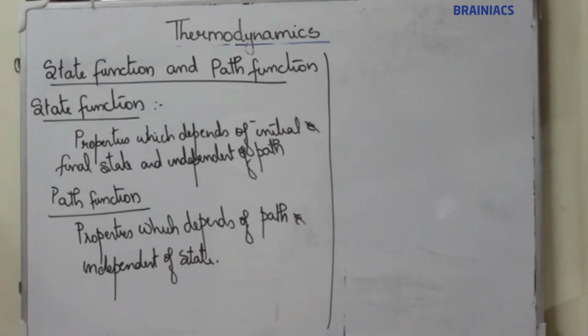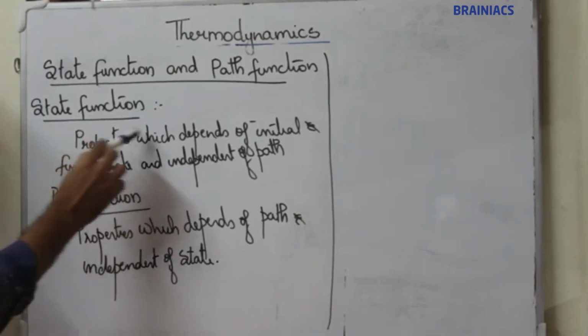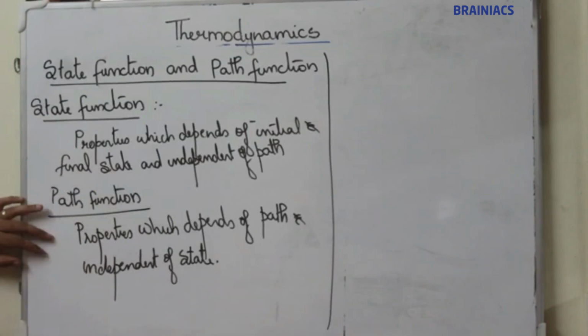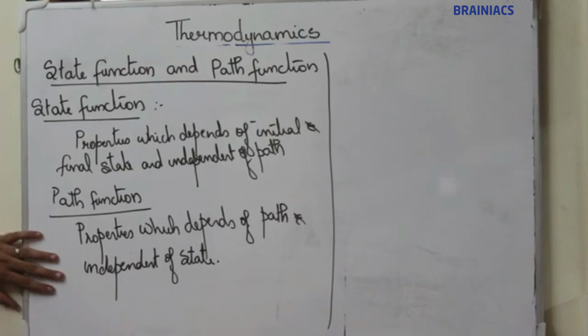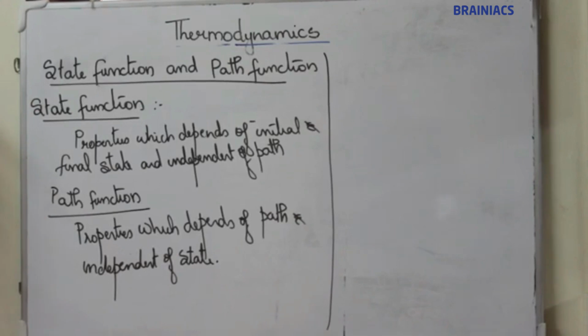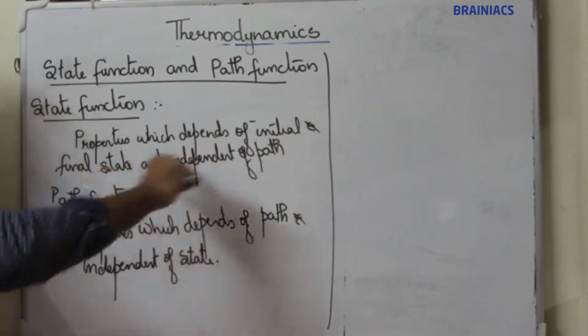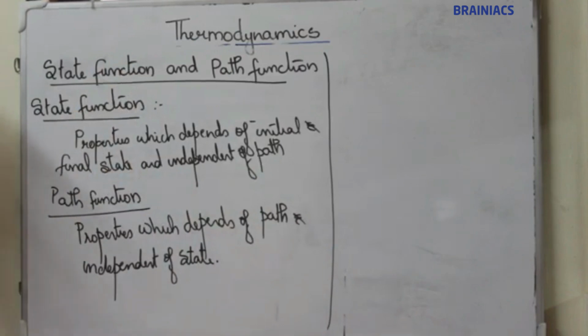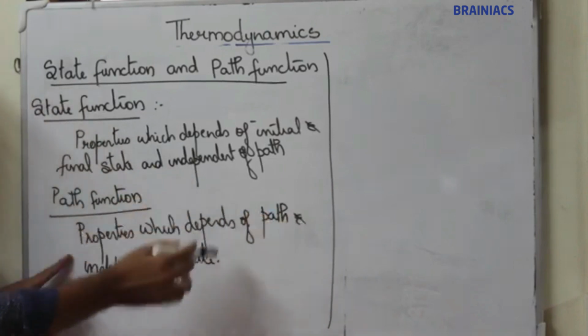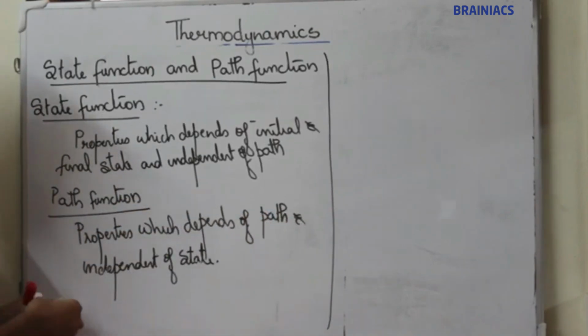Now what are state functions? Properties which depend on initial and final state and are independent of path are known as state functions. And what are path functions? Properties which depend on path and are independent of state. So there are two types of functions, state functions and path functions. Path functions are properties which depend on path and are independent of the initial and final states.